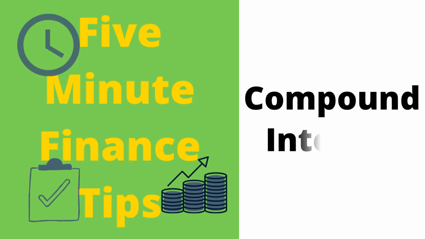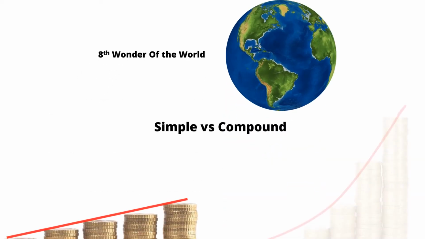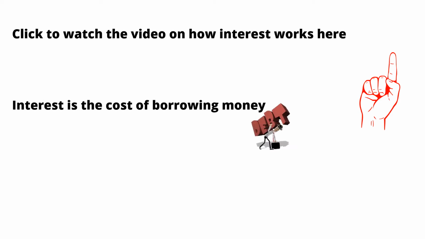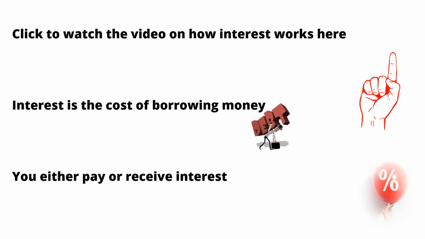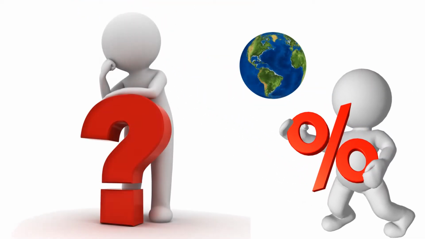In this video, we'll be discussing compound interest. Compound interest is the eighth wonder of the world. There are two types of interest, simple and compound. We've discussed what interest is and where it comes from previously, but in short, interest is the cost of borrowing money. You either pay or receive this depending on whether or not you are the borrower or the lender. But what's so special about compounding, and why is it the eighth wonder of the world?